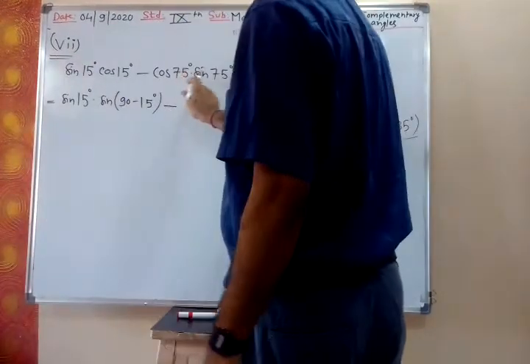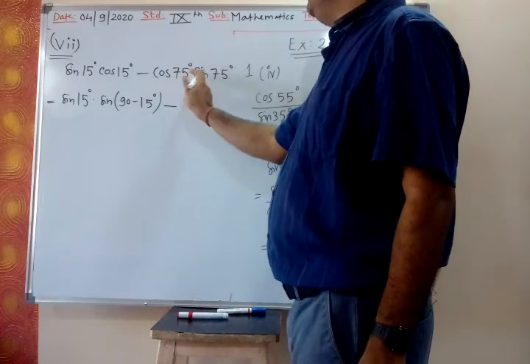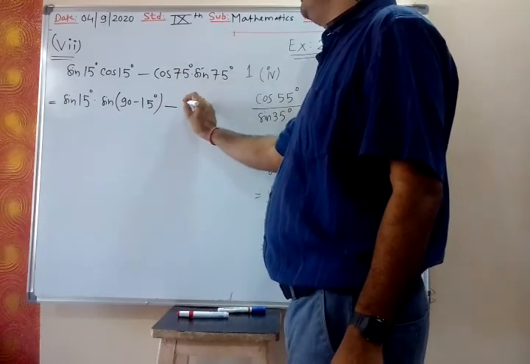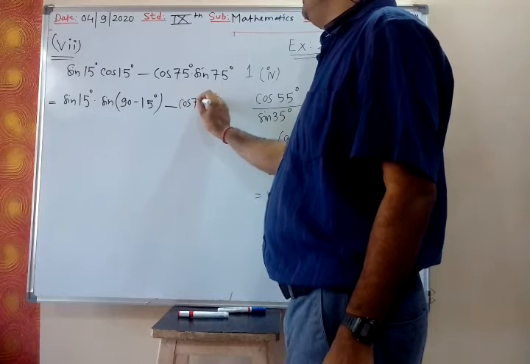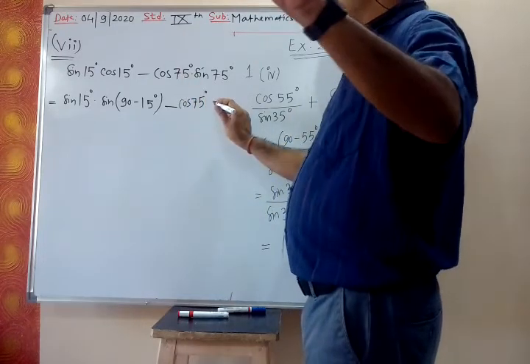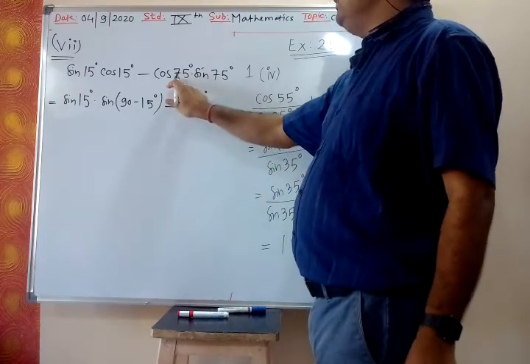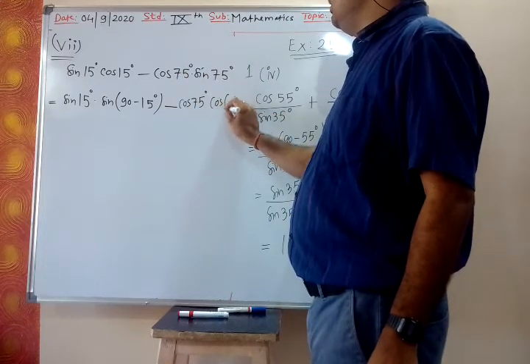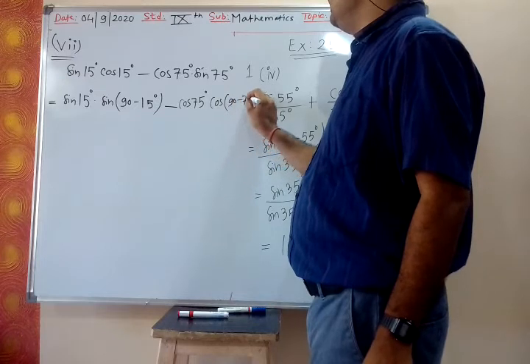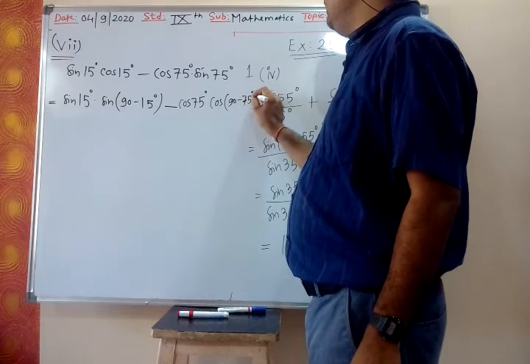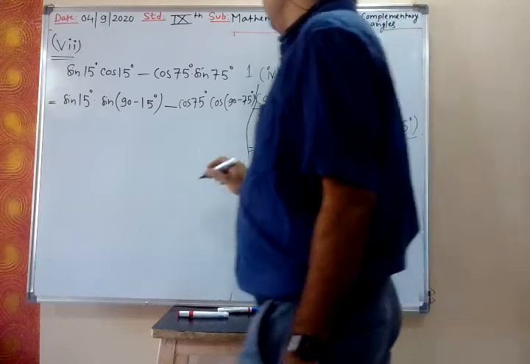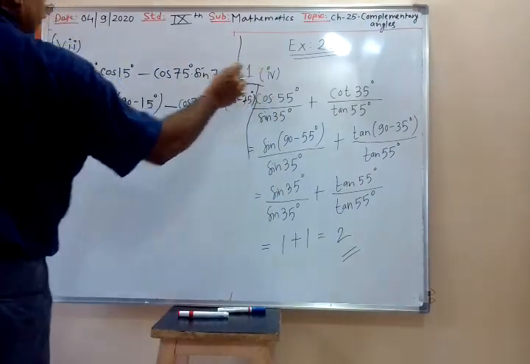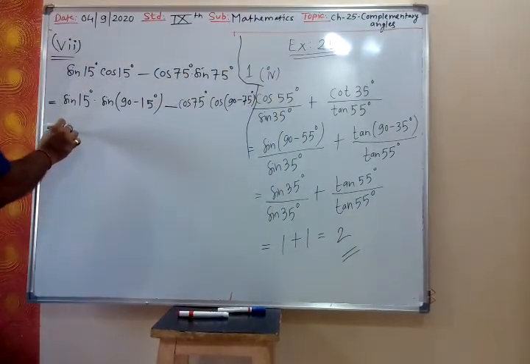Now in this also, anyone you can change, anyone you can fix. So let me fix cos 75 degree. Then sin theta I can write cos 90 minus 75 degree. Anyone you can change, but one you have to fix. So that is sin 15 degree.